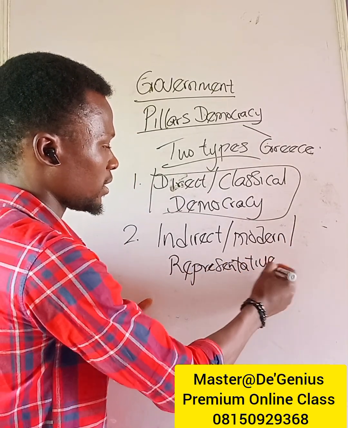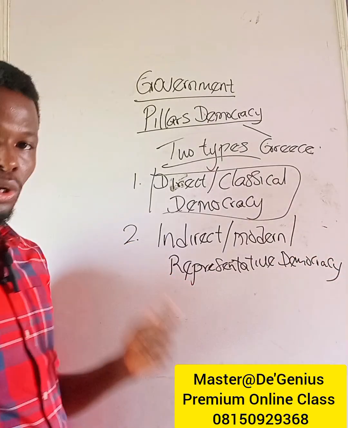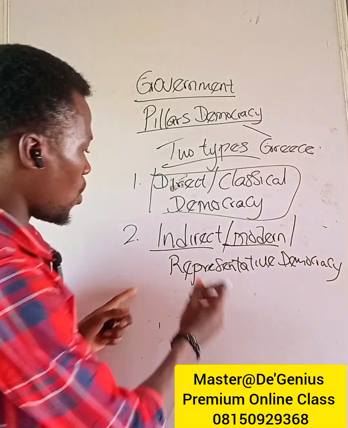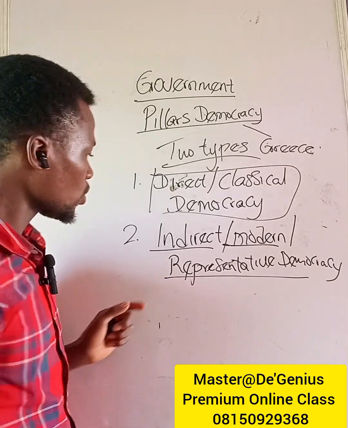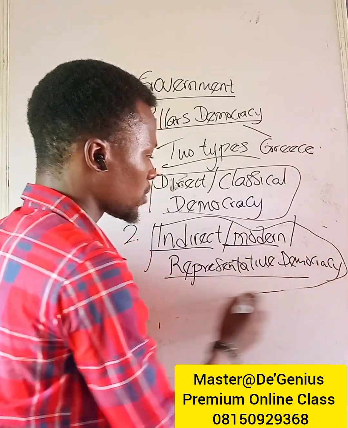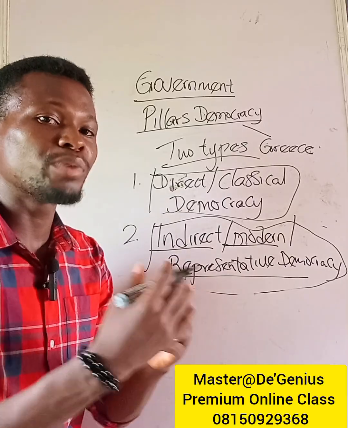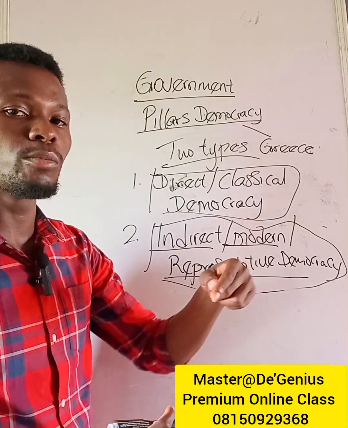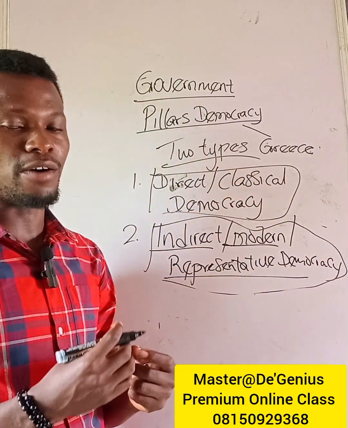This is a type of democracy where the people occasionally or periodically come together to elect someone that will make policy and decision on their behalf.